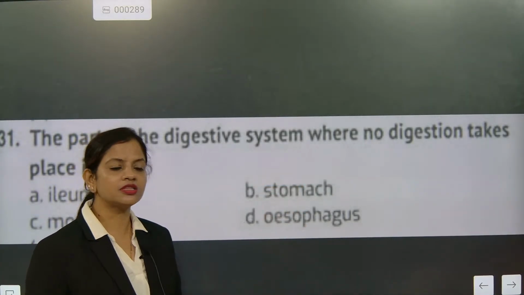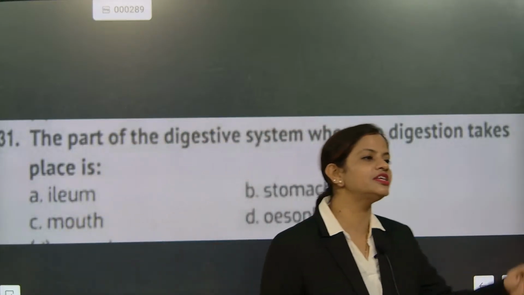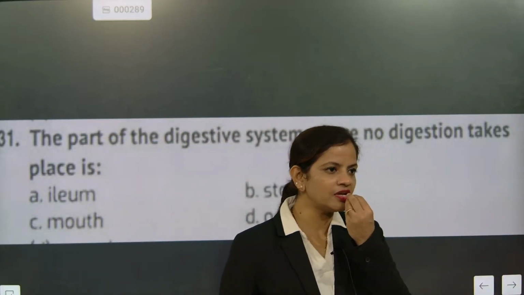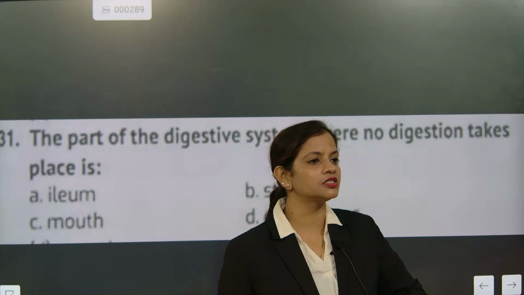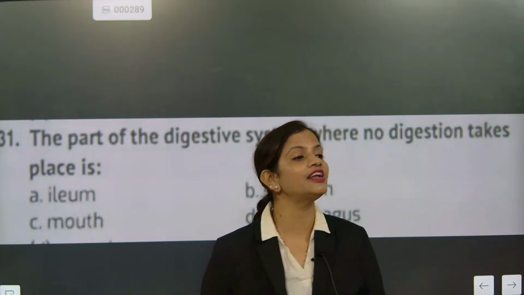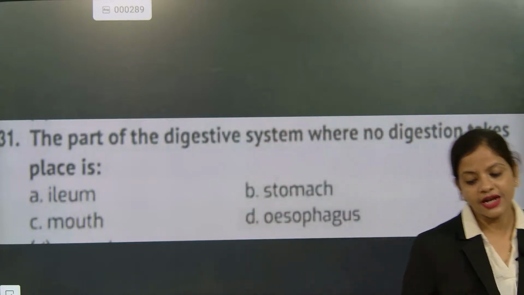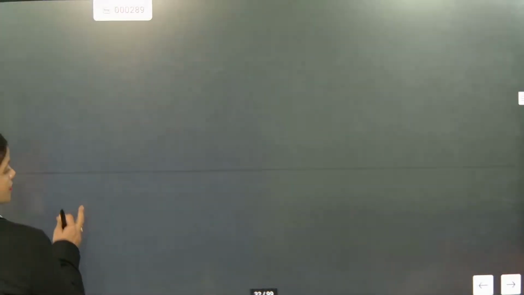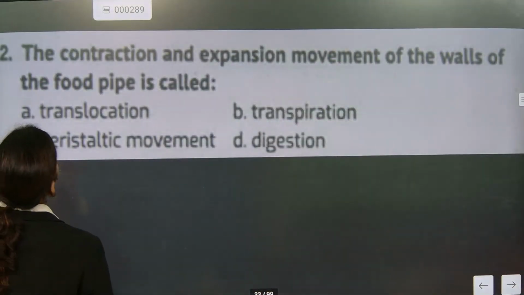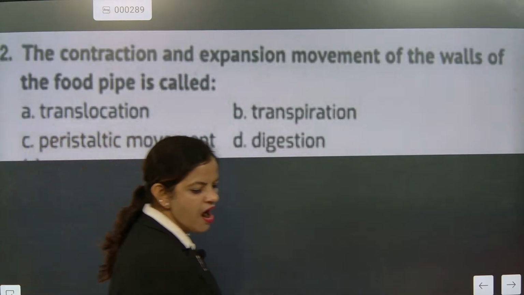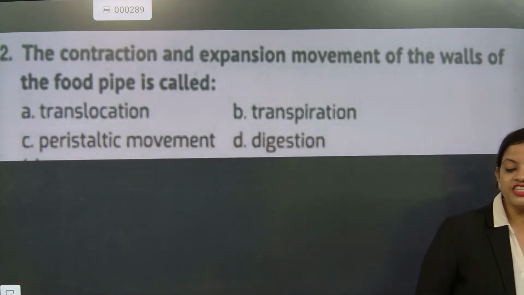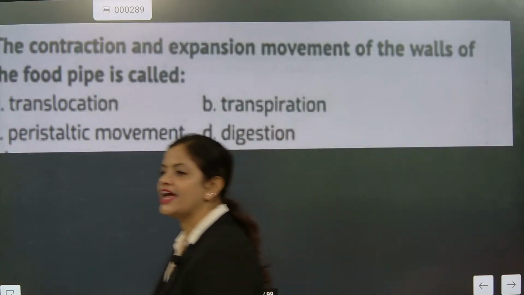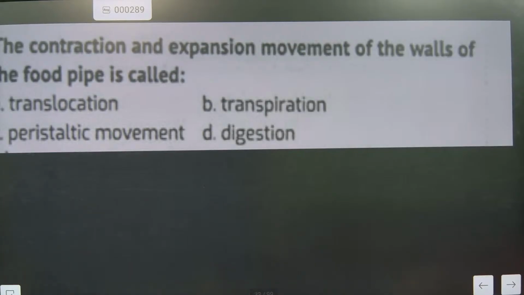Now, the moment food reaches the stomach, from there digestion starts. The mouth, food pipe esophagus and the rest, the entire section is called the alimentary canal. The contraction and expansion movement of the bolus is called peristaltic movement. Understood?